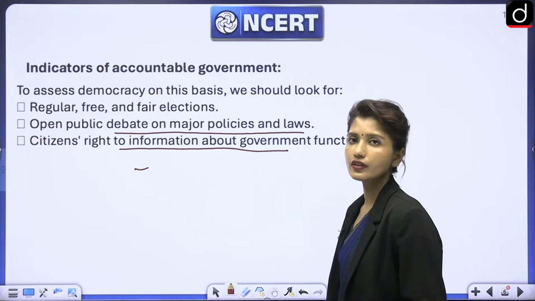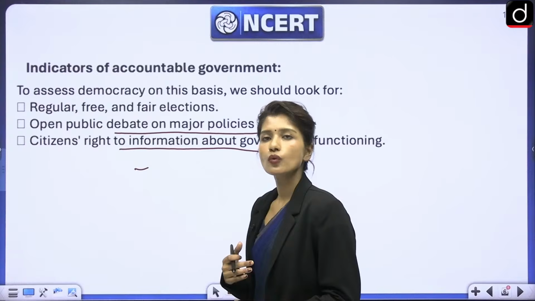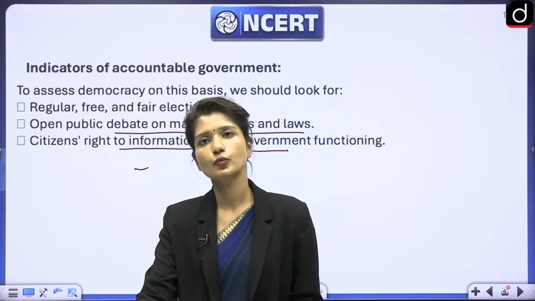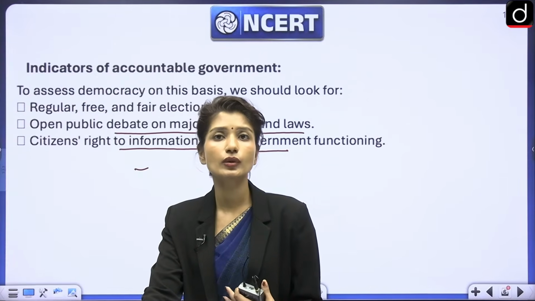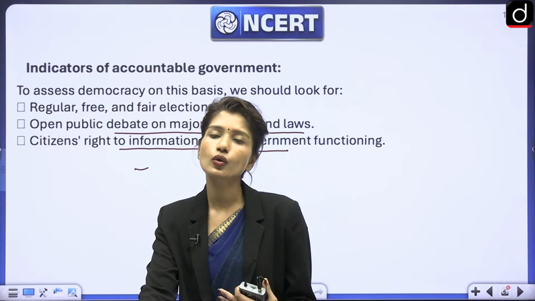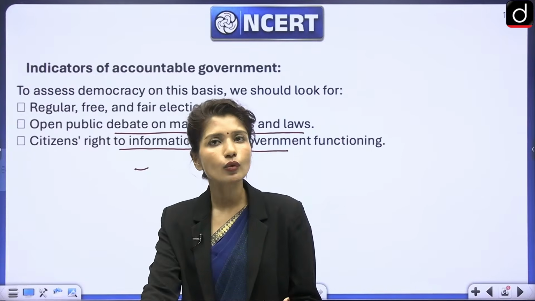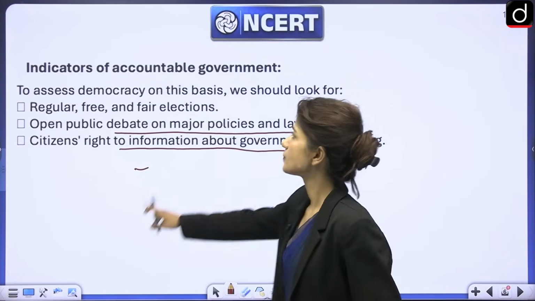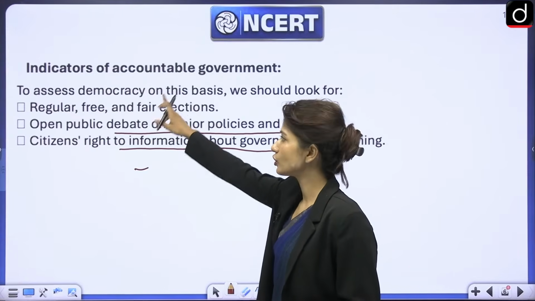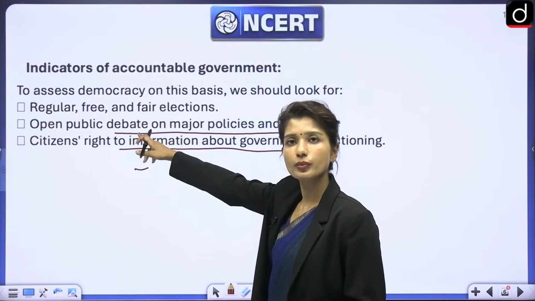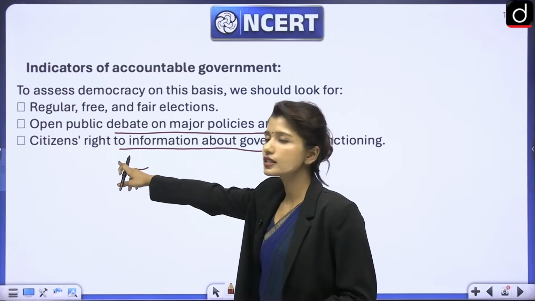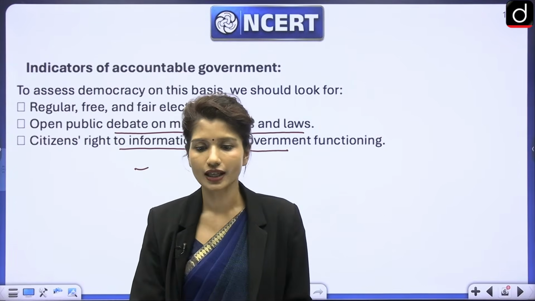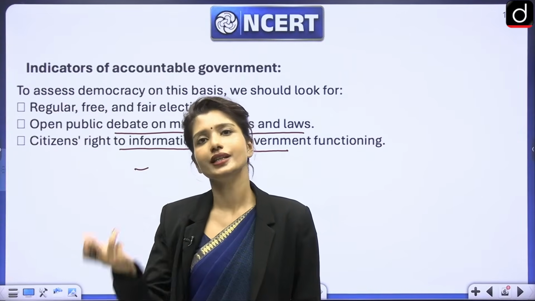As I told you, whatever government is functioning, we should know what the government is doing. Then only we can be responsible for holding them accountable. Otherwise, we will not know what was happening. We will not know what policies they are working on. So how would we hold them accountable? How would we question them? Right? So first is regular, free and fair elections for accountability. Second is there should be open debate or discussions, and citizens should have the right to information about government's functioning. Now this is what should be there, right?